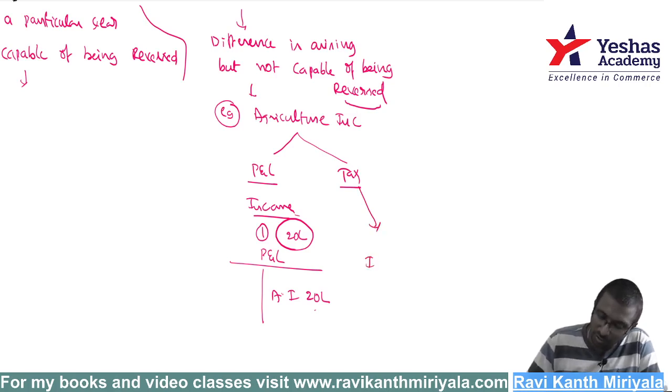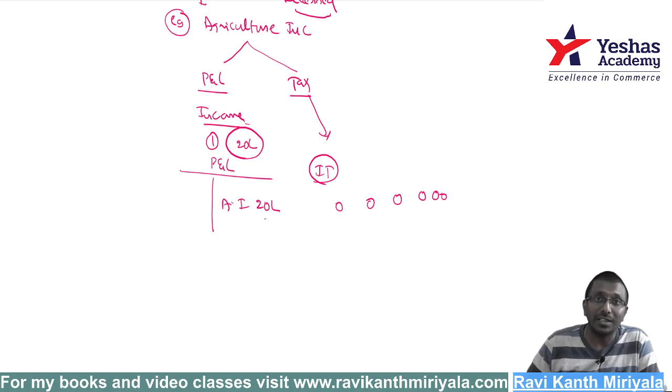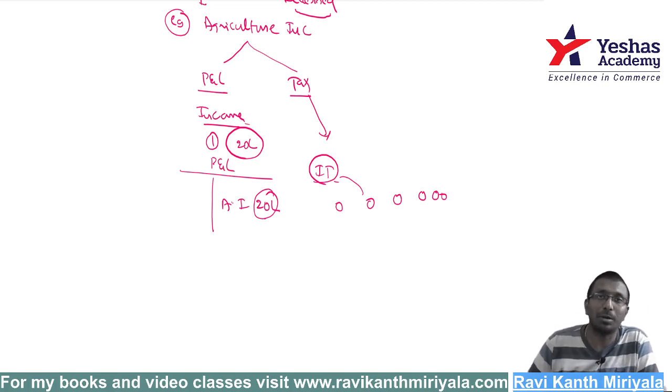Agriculture income as per the Income Tax Act, is it taxable? Not taxable. Will you take it in the current year? 0. Will you take it at least in the next year? 0. Will you ever take it? No, we will never take it. That means it is permanent. If I took it in one year and the income tax took it in the next year, or the other way round, end of the day both are able to take it, then it is a timing difference. But if only one side takes it and the other never does, then it is a permanent difference.